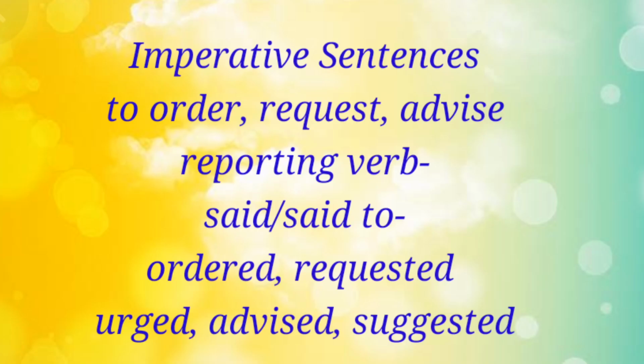Next is imperative sentences. Imperative sentences are those in which we order, request or advise something. If you are not aware of the sentences, you can go and watch my video on sentences. I have a separate video uploaded on my channel about how many types of sentences there are in English and what their rules are and where we use them. In imperative sentences, we change the reporting verb said or said to into ordered, requested, urged, advised or suggested according to the demand of the sentence.